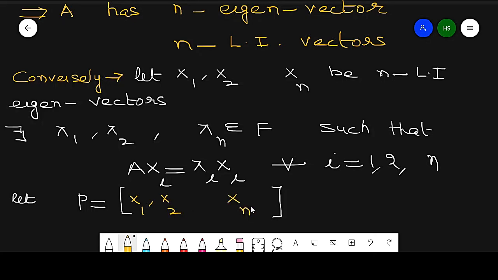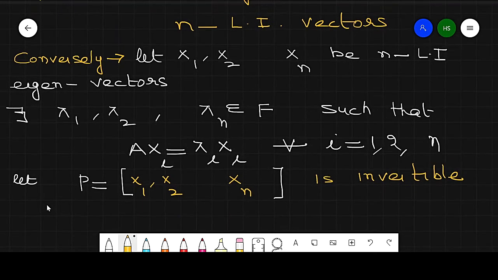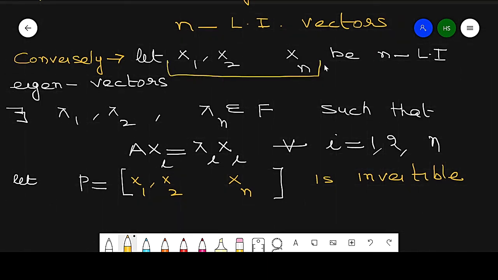So this is an n cross n matrix, and it is invertible. Why is it invertible? Because x1, x2, ..., xn are linearly independent. Since these vectors are linearly independent, it means this is invertible.